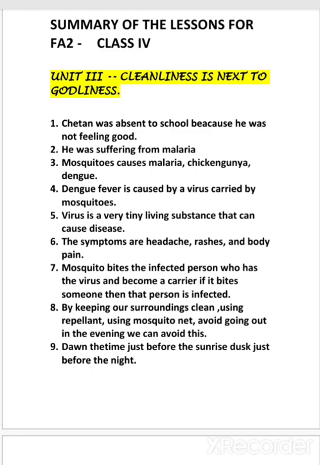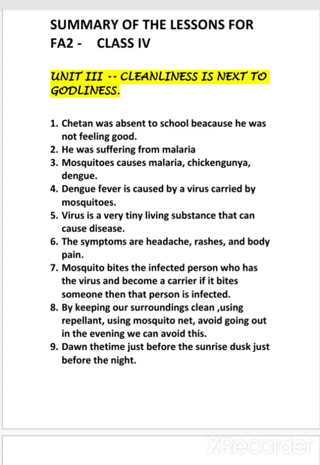So when a mosquito bites a person who is infected with the dengue virus, the mosquito can become a carrier. So that virus is carried by the mosquito. When the mosquito bites, it sucks the blood of the infected person and goes and sits on Rani ma'am's hand. If that mosquito bites Rani ma'am, then Rani ma'am will get the infection. Like that, your class teacher. If it bites someone else, that person can be infected with dengue fever. The virus can't spread directly from person to person.